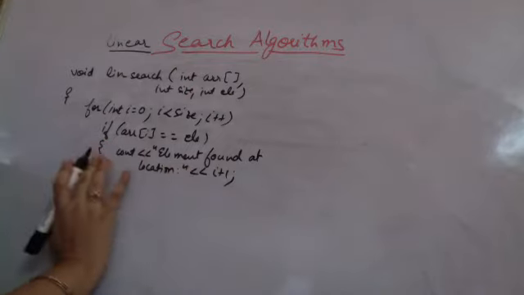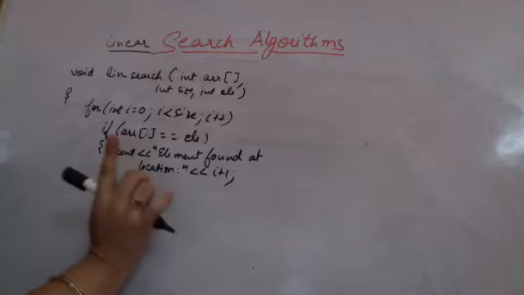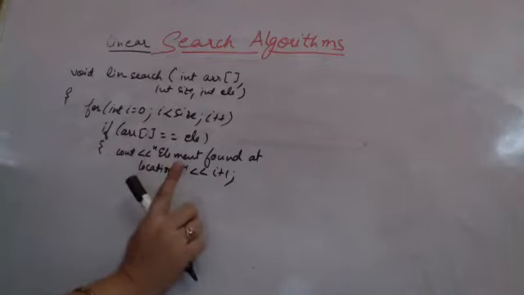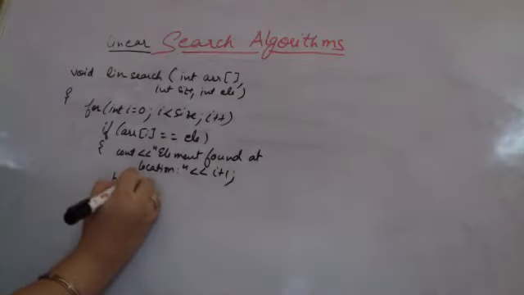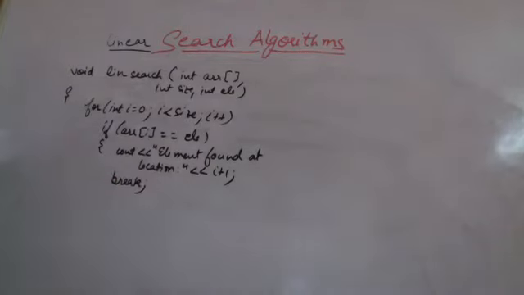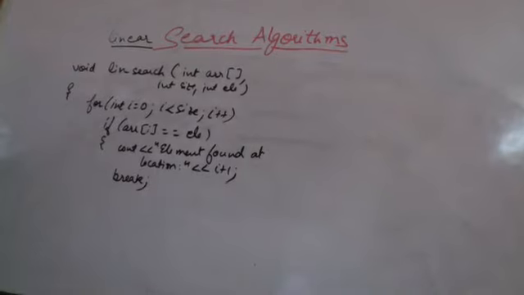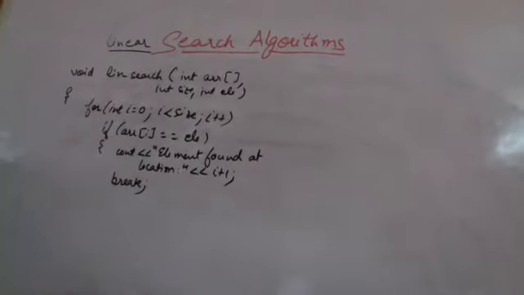Since I am currently searching only for the first occurrence of the element in the array, I will break from the loop. In case I am not searching for one occurrence, I might not do this, but if I want more than one, then the program will be different accordingly. But I am searching only for one occurrence of the element in the array.